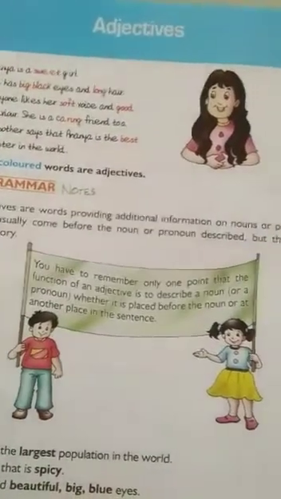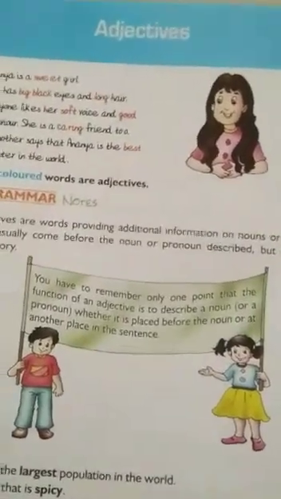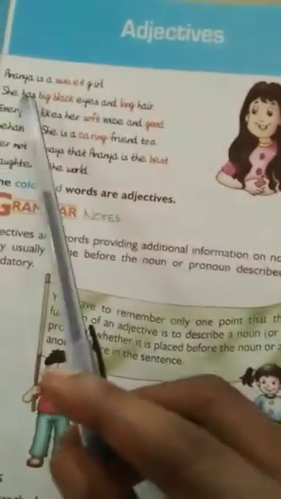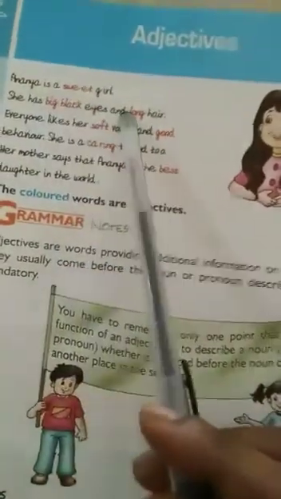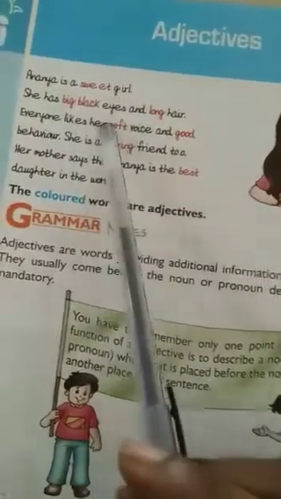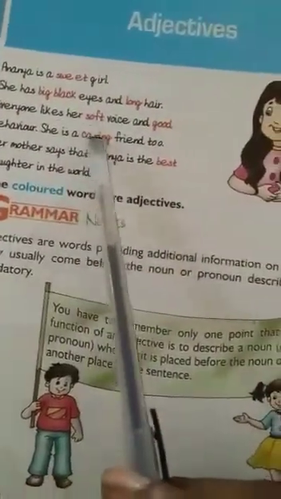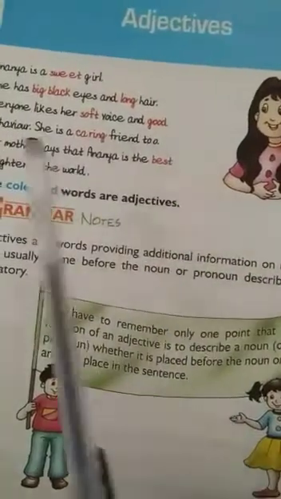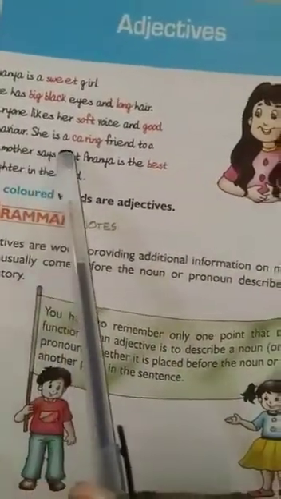So students, look at your books. Some sentences are given here. Onyuna is a sweet girl. She has big black eyes and long hair. Everyone likes her soft voice and good behavior. She is a caring friend.